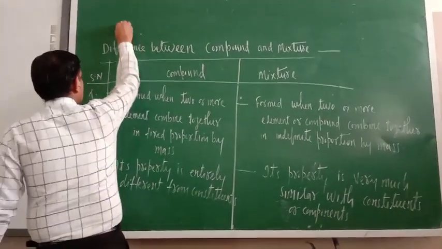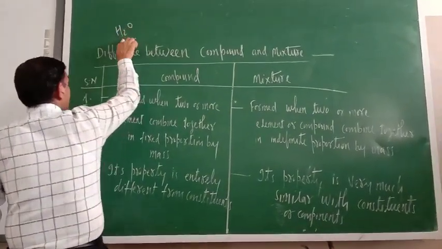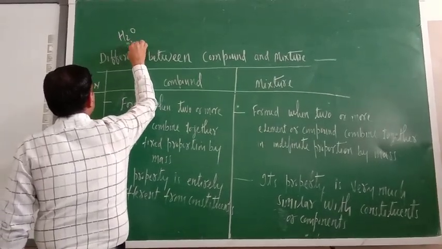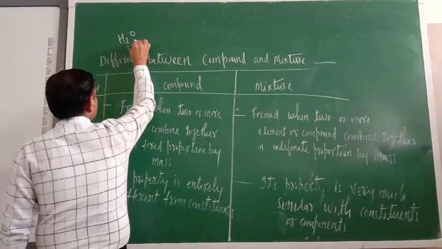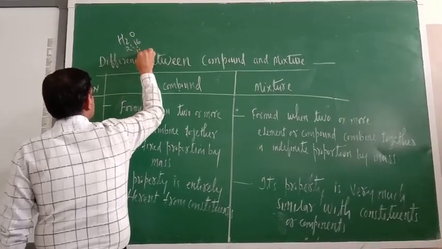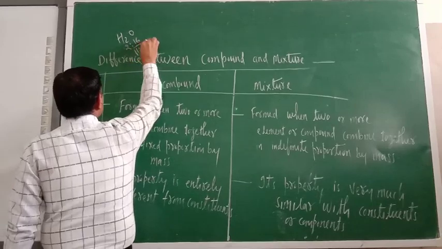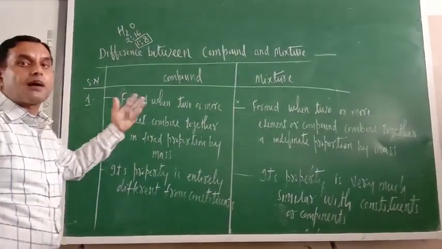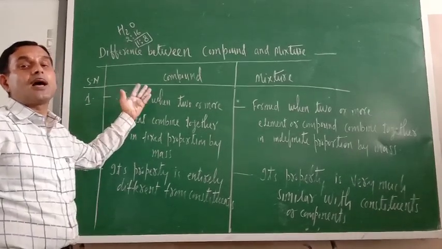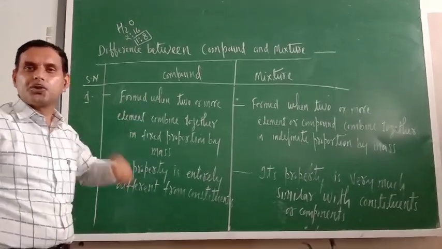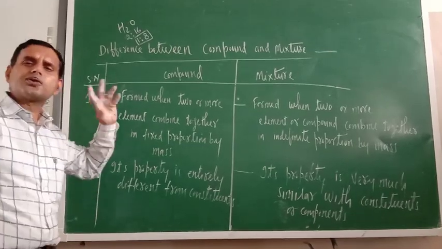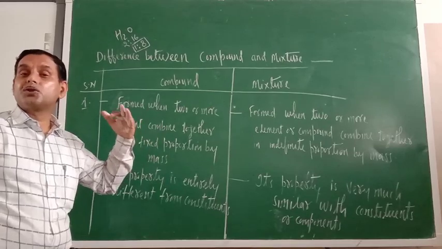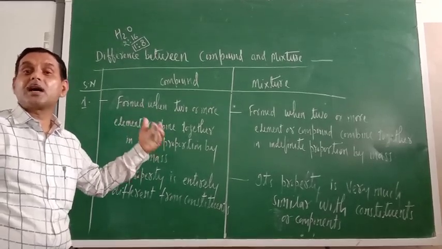Just see here, this is H2O. What is the atomic mass of hydrogen? 1. So 2 hydrogen is there, so 2. What is the atomic mass of oxygen? 16. So what is the simplest ratio here? 1 is to 8. So in water, hydrogen and oxygen combine in fixed proportion by mass, that is in 1 is to 8 ratio. So whatsoever example of compound is there, everywhere the ratio by mass of elements is fixed.